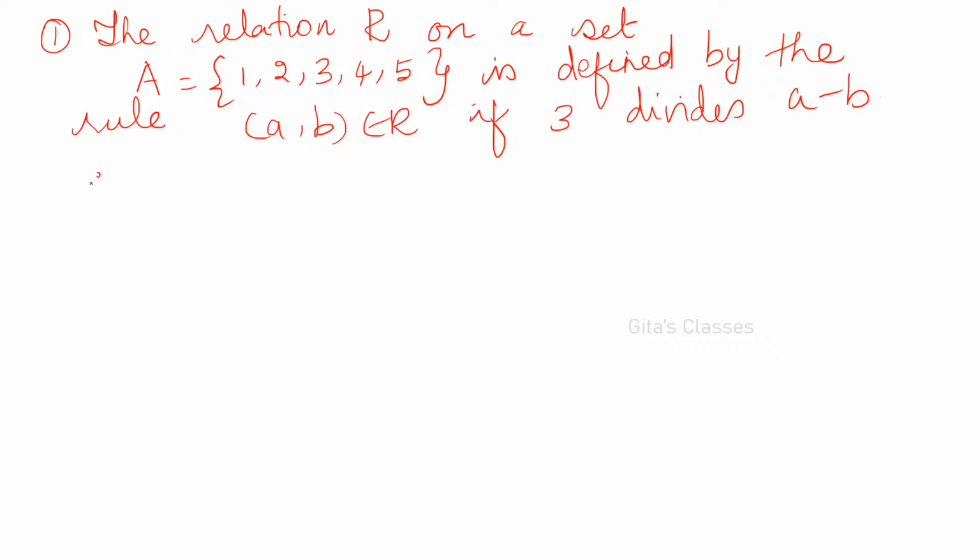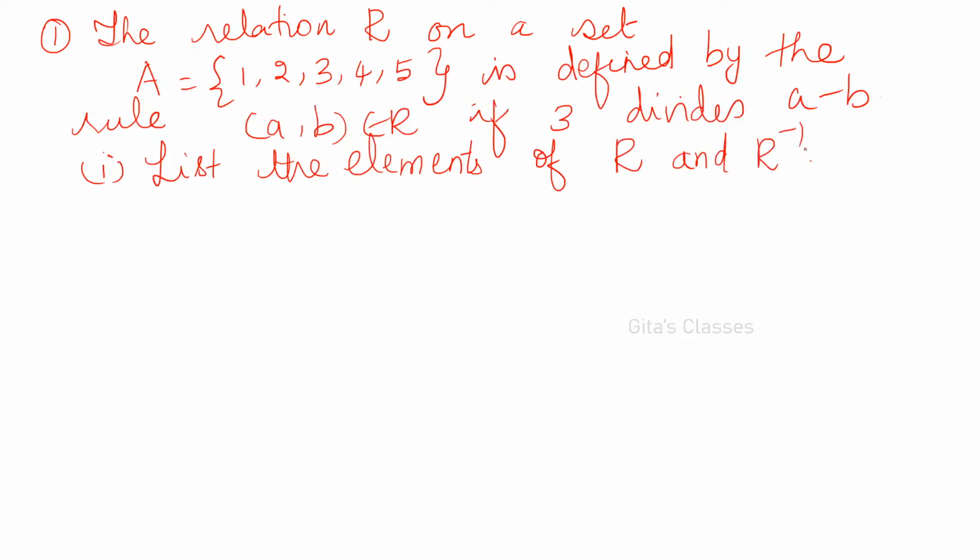The first part. First you do this. List the elements of R and R inverse. For that, you have to write A cross A first. Always remember, R is a relation on a set means it is a subset of A cross A. Definitely, it is a subset of A cross A.